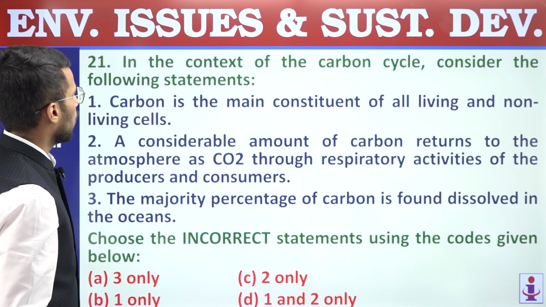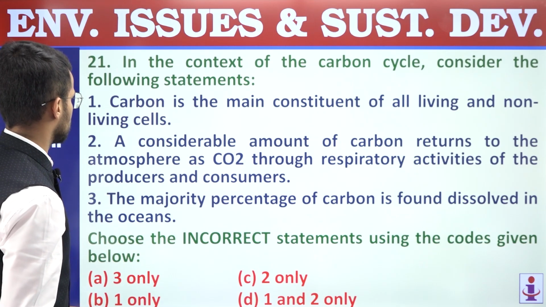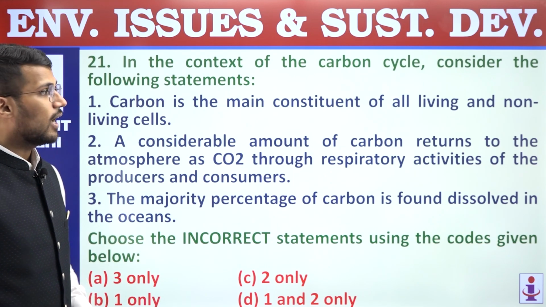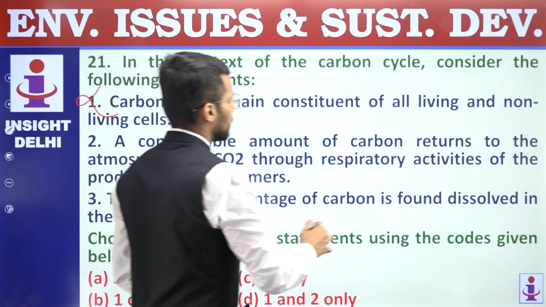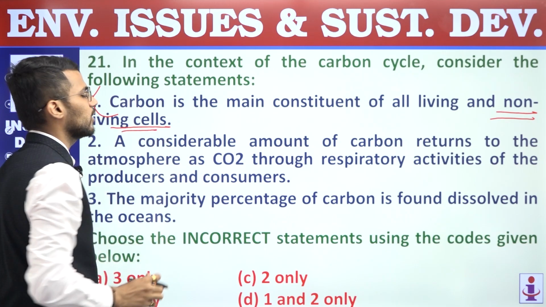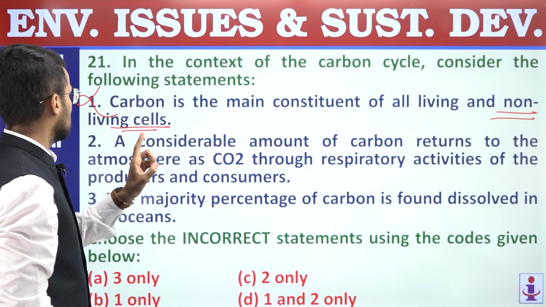21st, in the context of carbon cycle, consider the following statements. First, carbon is the main constituent of all living and non-living cells. This statement is incorrect because of non-living cells. Carbon is not a component of non-living beings, right? So the first statement is incorrect.